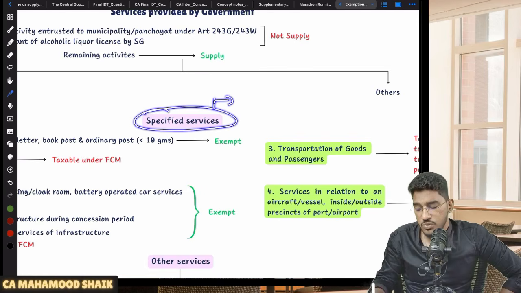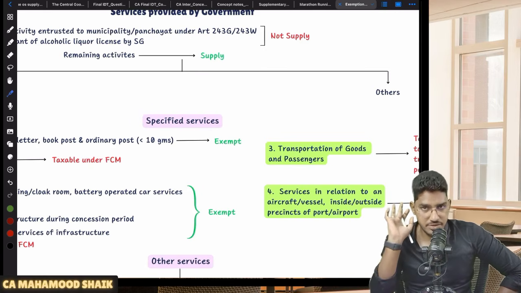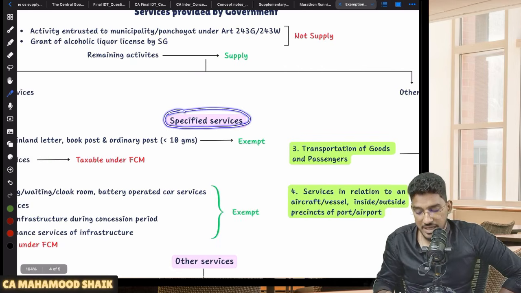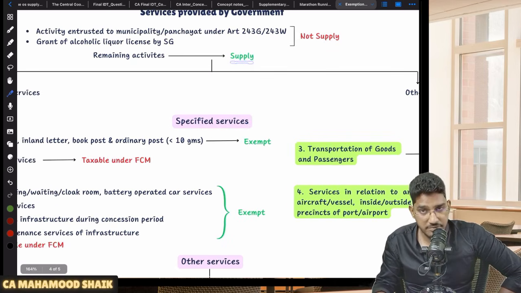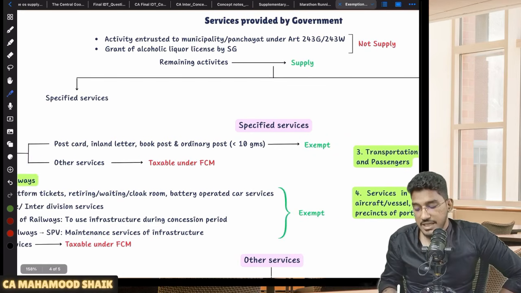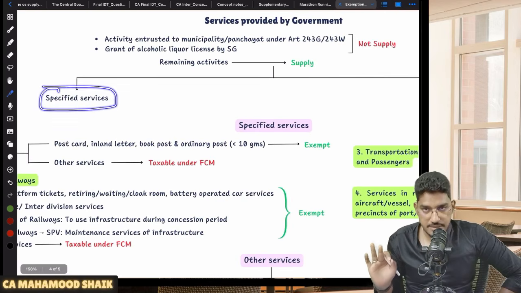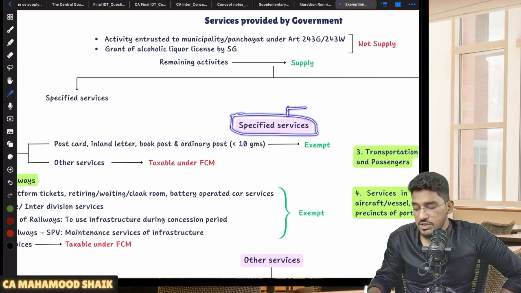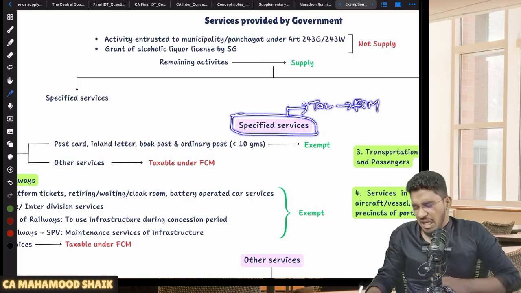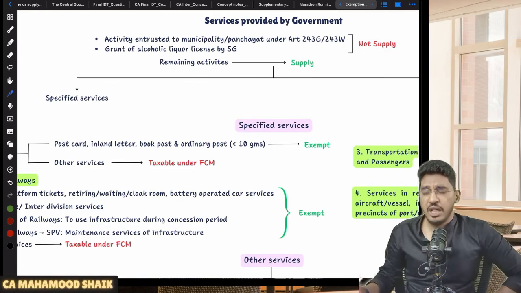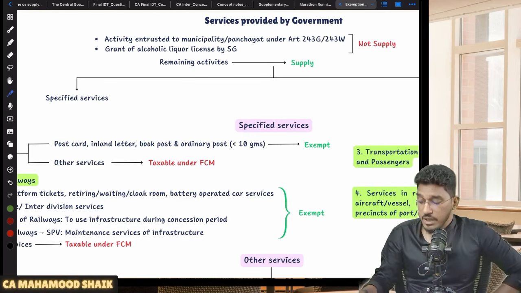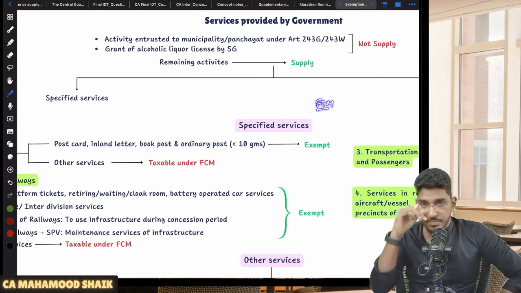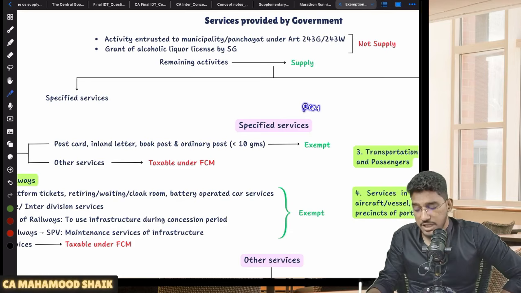Specified services are those services which are taxable, that too under forward charge mechanism, subject to some little exemptions. So in the case of remaining activities performed by government which fall under the supply definition, the first thing you should do is check whether that activity falls under specified services. If so, mostly they will be taxable, subject to some little exemptions, and mostly they will be taxable under forward charge mechanism only.